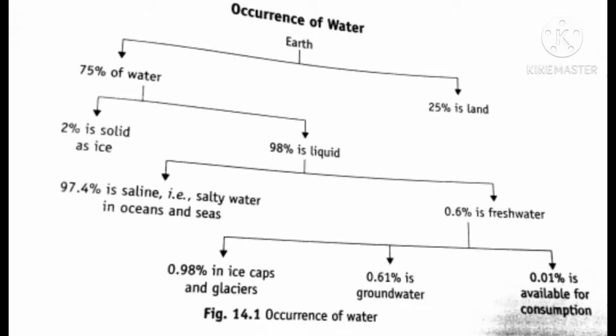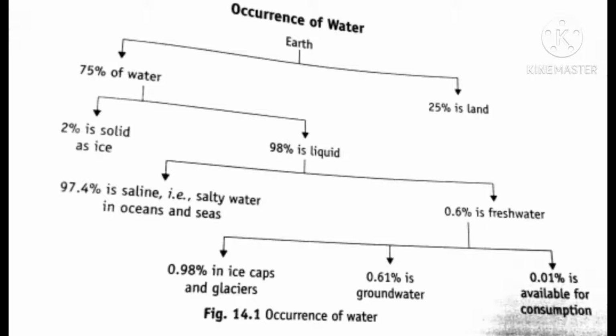Out of the remaining 98%, about 97.4% is available in oceans and seas.